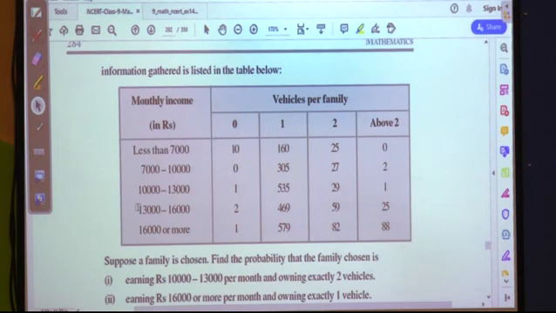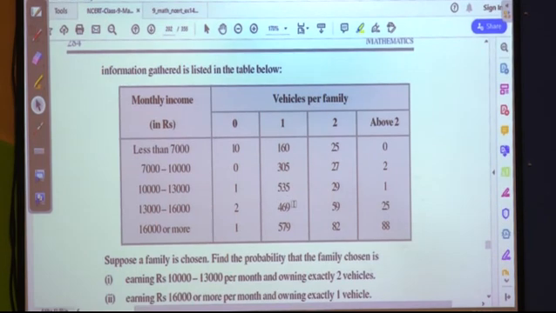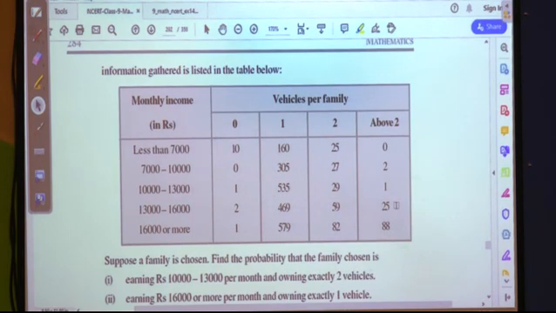Next slab 13,000 to less than 16,000: 0 vehicles, 2 families; 1 vehicle, 469 families; 2 vehicles, 59 families; above 2 vehicles, 25 families.